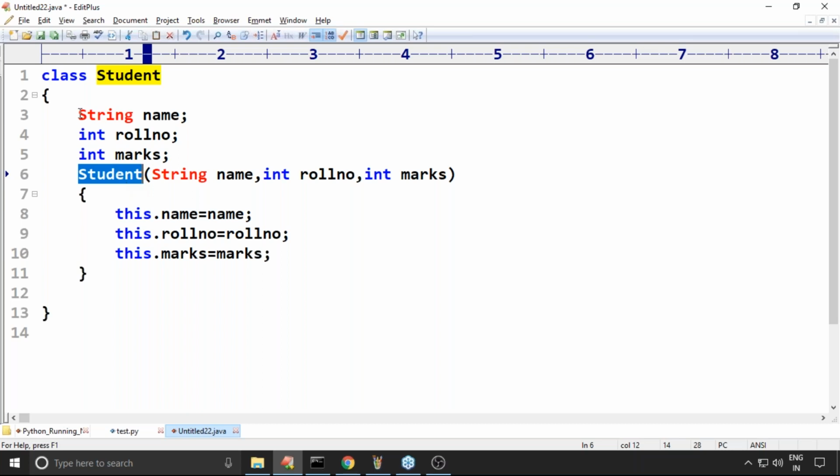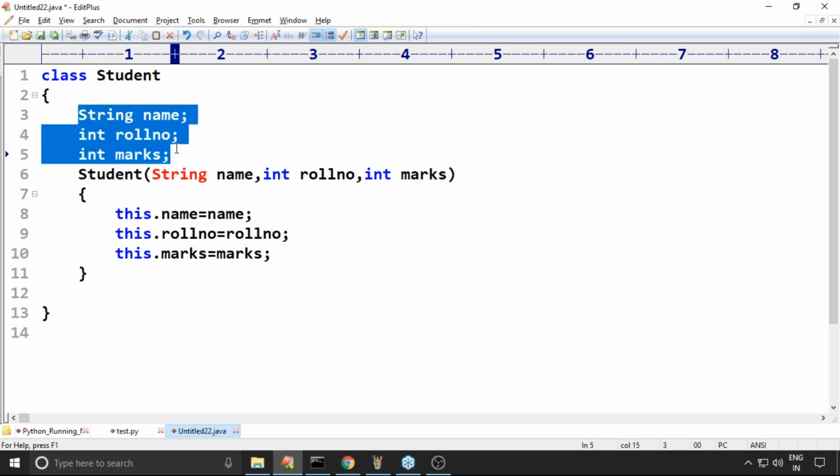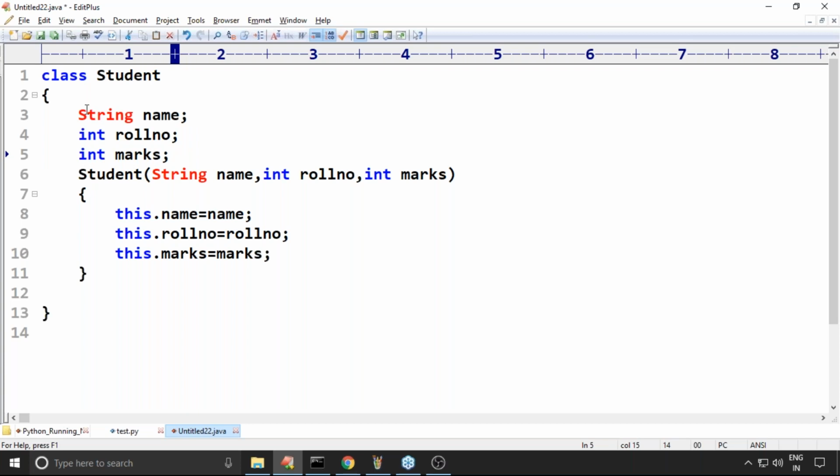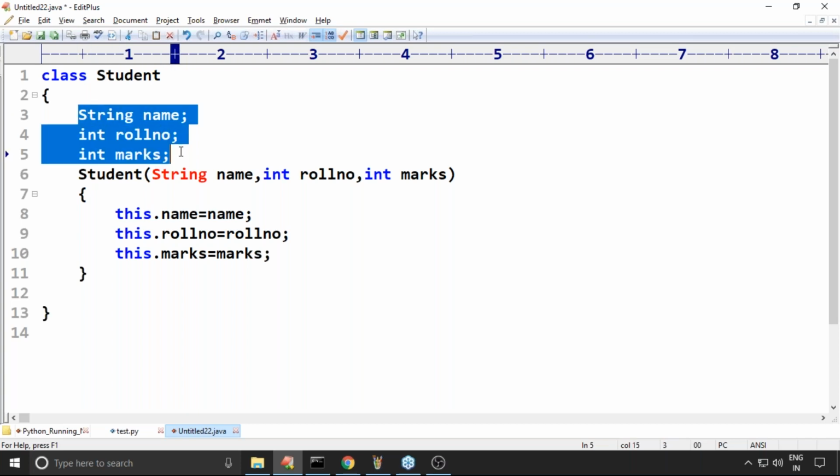Next, here we are declaring the variables. Where are we declaring them, within the constructor or outside the constructor? Remember, for every student, name, roll number, and marks are required. These variables are called instance variables, where we are declaring them directly within the class, outside of the constructor. This is by default considered as declaring variables.